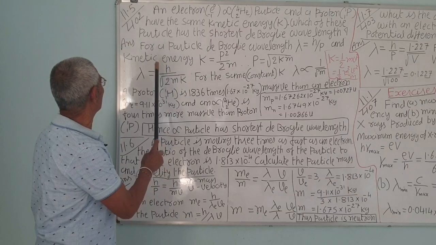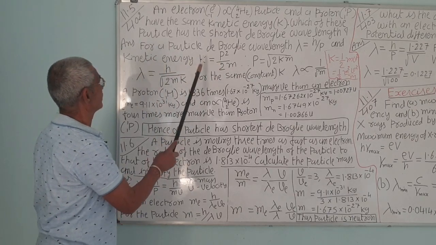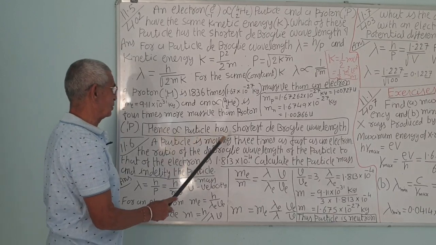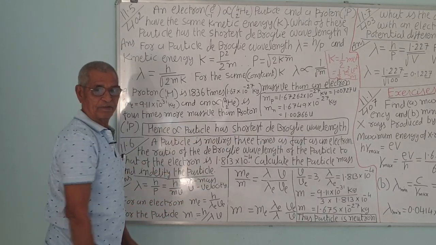So our question is which has the shortest wavelength. That is the alpha particle. Hence, the answer is that the alpha particle has the shortest de Broglie wavelength.